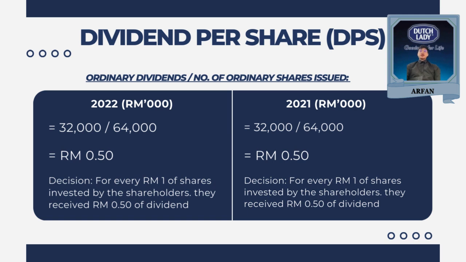With that, the resulting dividend per share figure indicates the cash dividend that each shareholder will receive for each share they own.